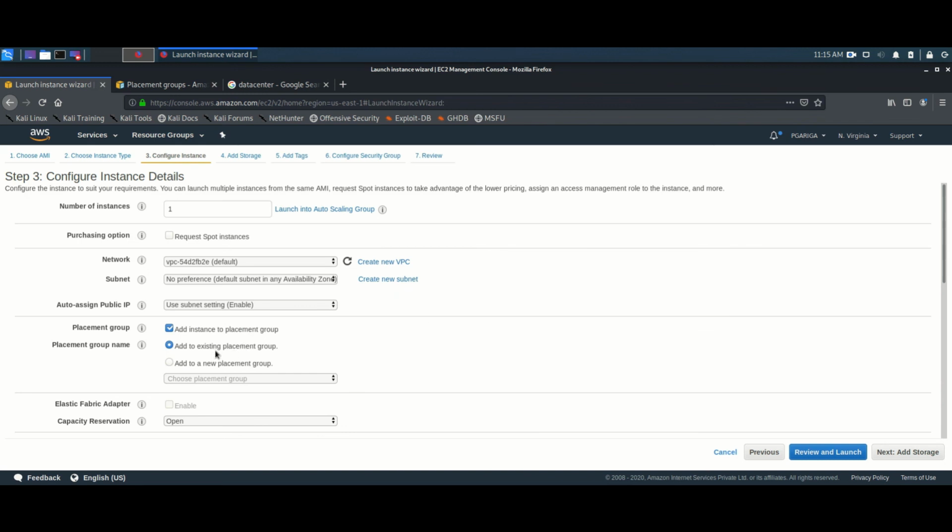Yeah, just go here, cluster. I am selecting the existing group. Just click here. You'll see your cluster placement group available here. Just click here and click on next, and you can create it. Actually, I'm not going to create it because it costs money. You just need to know the terms we have in placement groups, and under placement groups we have 3 strategies: cluster, spread, and partition, and know about each one, what is cluster, what is partition, and what is spread. Okay, so this is about the placement groups. Thank you for watching. We'll meet in the next video.